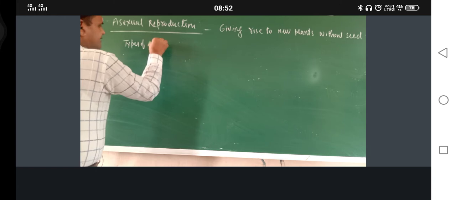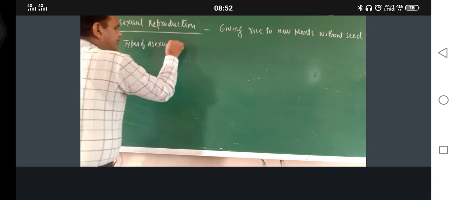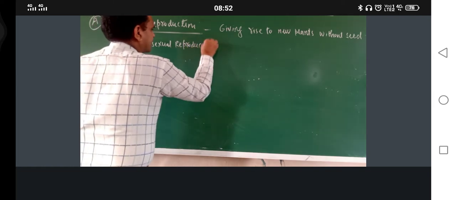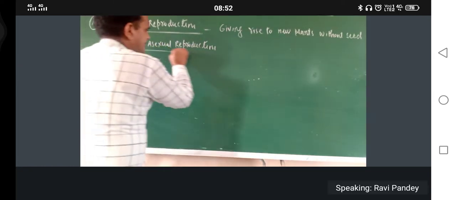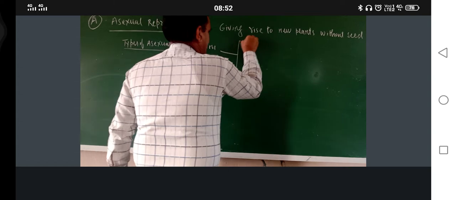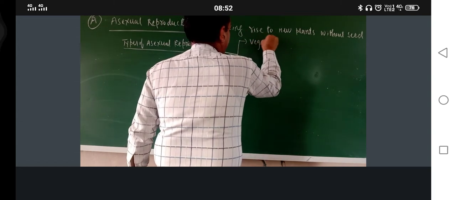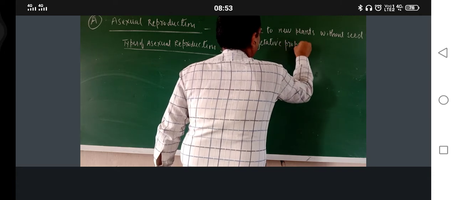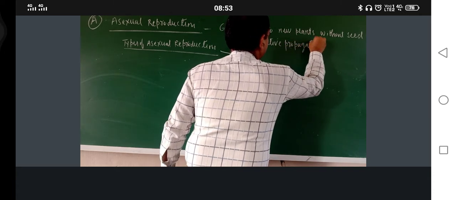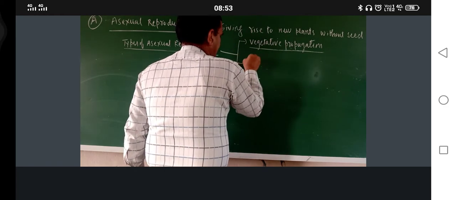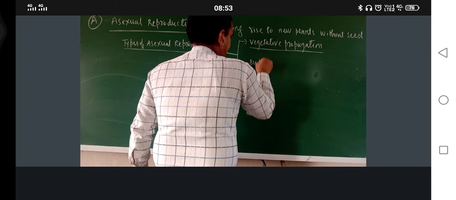Now, types of asexual reproduction. Asexual reproduction has the following types. First one is vegetative propagation.